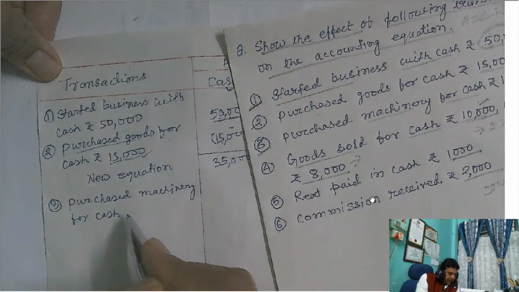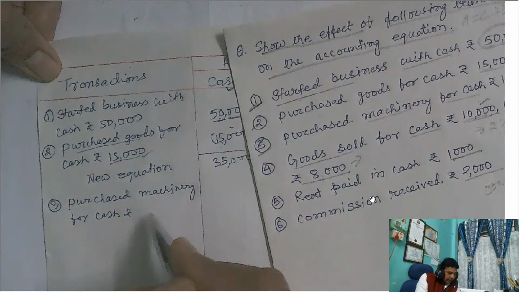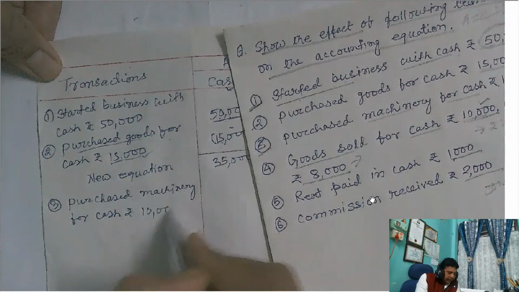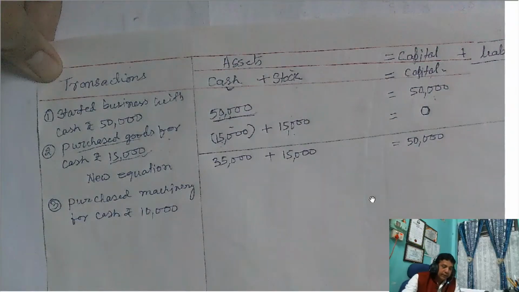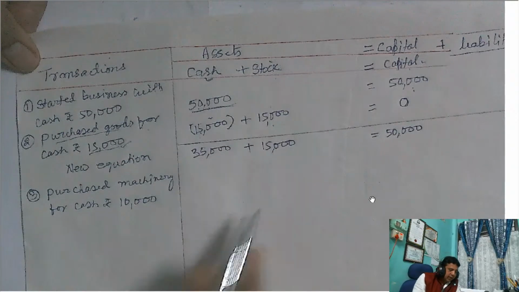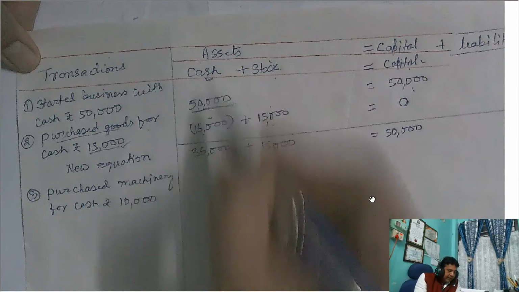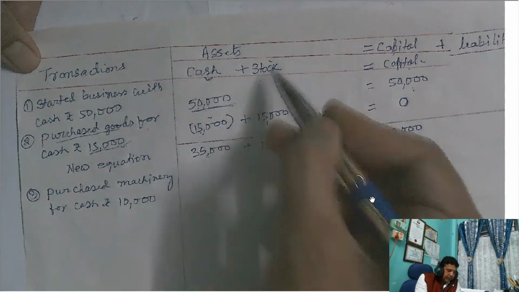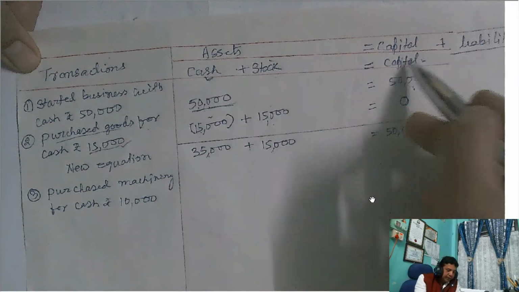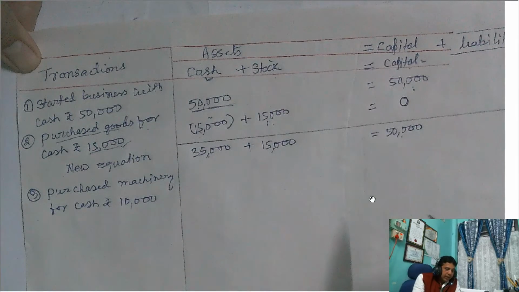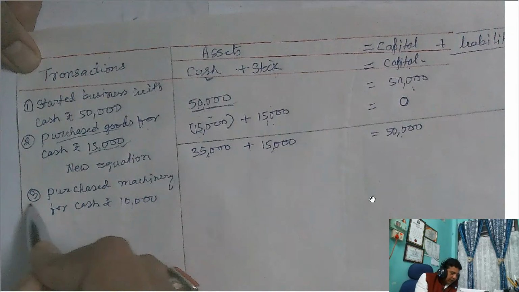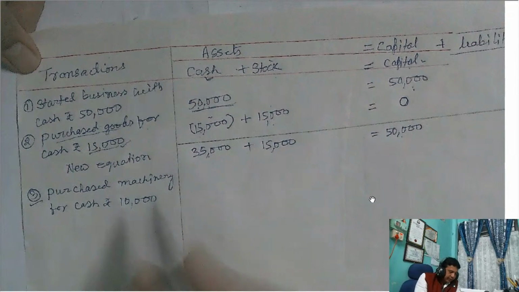Rupees 10,000. Now you show the effect of this transaction in your existing accounting equation. Your existing accounting equation is: cash balance 35,000, stock balance 15,000, capital balance 50,000. Now our third transaction, show the effect first.